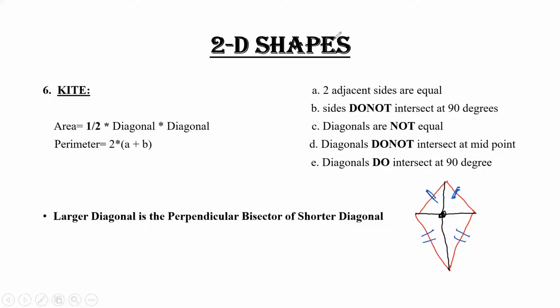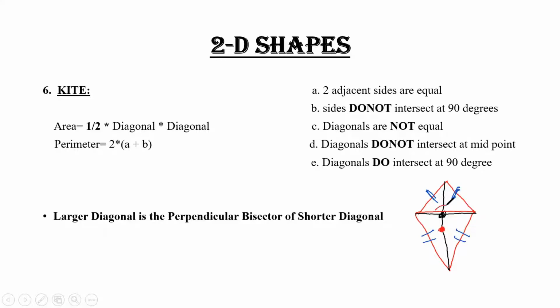Yeah, diagonals do not intersect at a midpoint. Make sure diagonals do not intersect at midpoint, because if we find the midpoint of these diagonals, this is basically at the midpoint, but this line is not at the midpoint. The midpoint of the vertical line is somewhere here.